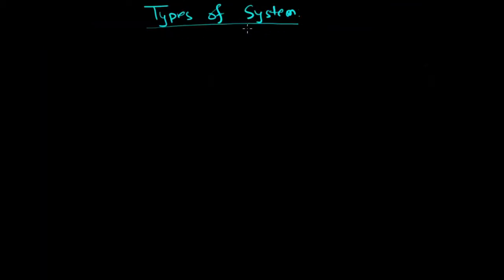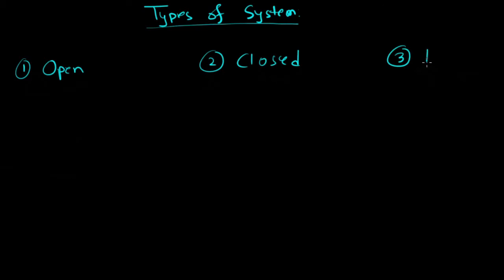Now, types of system. There are three kinds of system. Number one is open system. Number two is closed system. Three, isolated system.